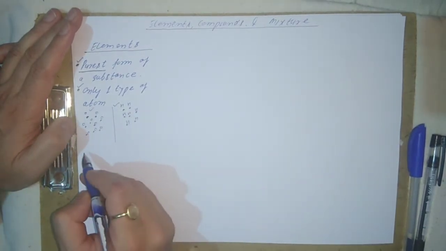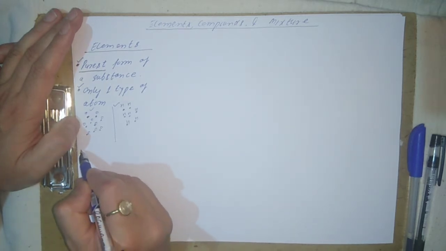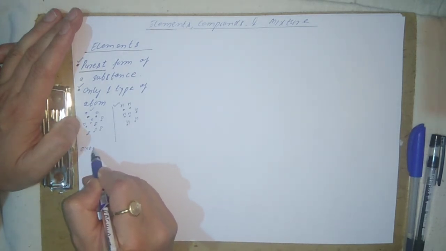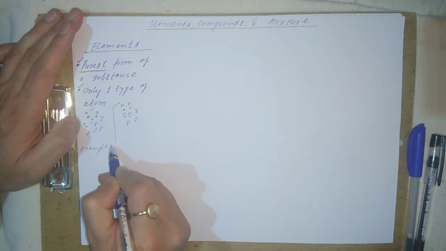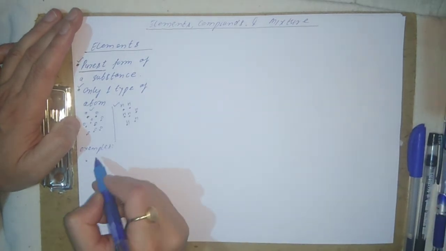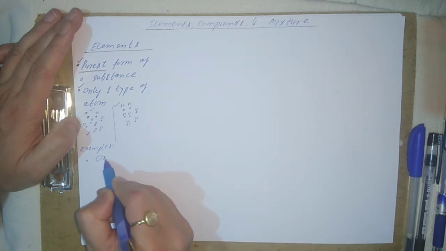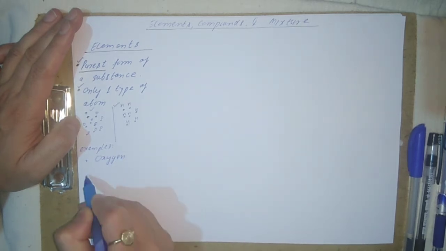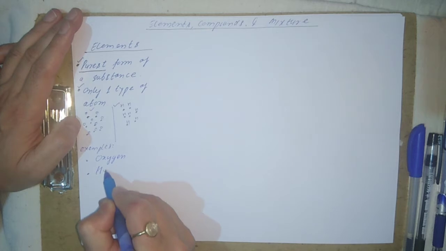If you want to see examples, we saw oxygen, which is an element, and hydrogen.